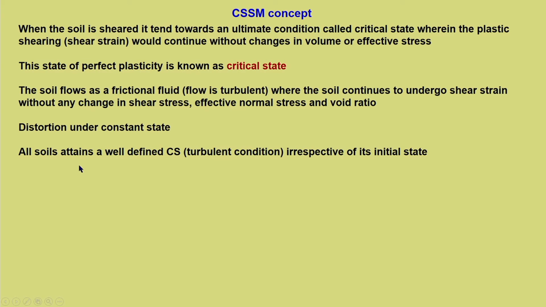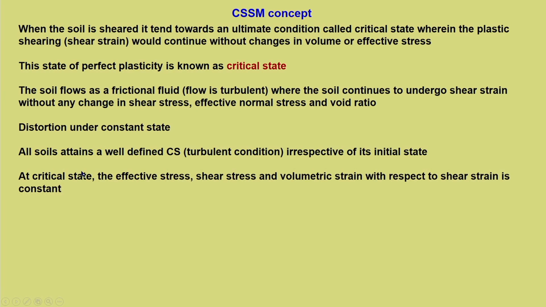All soils attain a well-defined critical state, that is a turbulent condition, irrespective of their initial state. Again, this is a repetition, but it is still important to repeat these statements. At critical state, the effective stress, shear stress and volumetric strain epsilon V with respect to shear strain are constant.